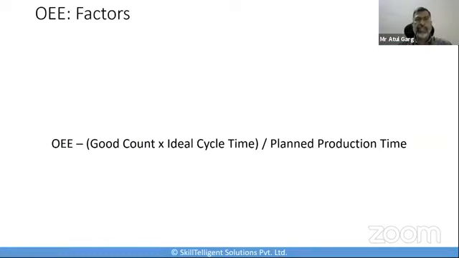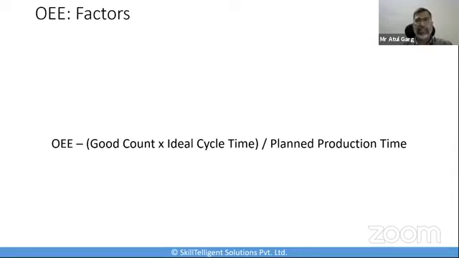So there's one definition of OEE. The simple way to calculate OEE would be a ratio of fully productive time to planned production time. And fully productive time is just another way of saying manufacturing only good parts as fast as possible, which you can also say as ideal cycle time with no stop time.